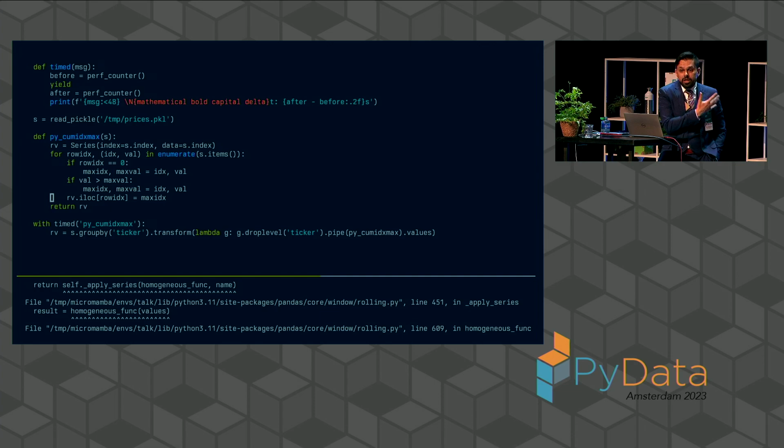And so a Python implementation of cumulative index max, fairly straightforward. We create a return value that's indexed similarly to whatever we passed. We write a for loop operating over the .items for a series that's the equivalent of the .iter rows. And this code here is about the dumbest code for figuring out a max that you ever saw. This is your computer science 101 version of a max, which, by the way, is a good thing.